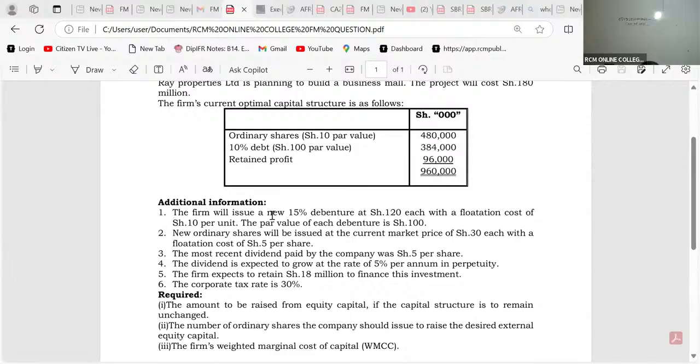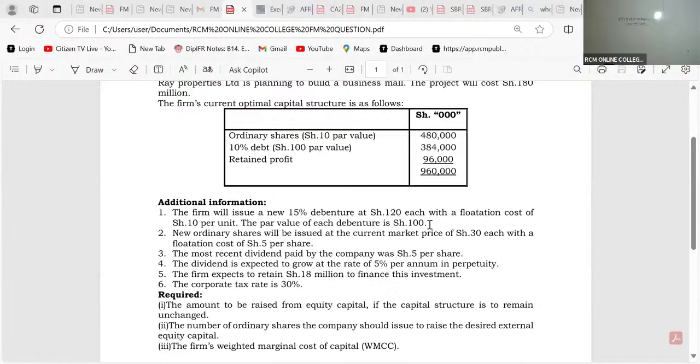The firm will issue a new 15% debenture at 120 each, with a flotation cost of 10 per unit. The par value of each debenture is shillings what here? Shillings 100. So what type of debt is this?